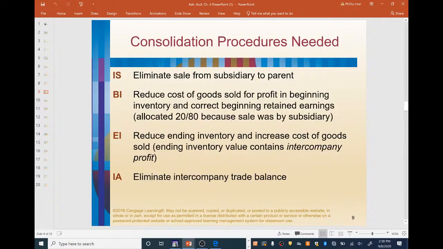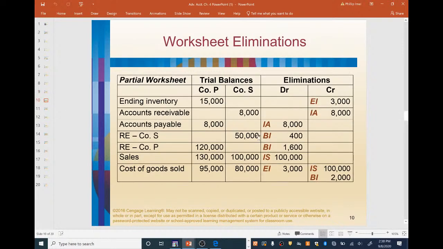Okay, the last one, IA, eliminate intercompany trade balance. So let's look here. The trade balance, remember we said that company S is still owed $8,000 from company P, which owes $8,000 to company S. So once again, company P, accounts payable to company S for $8,000, accounts receivable from company P of $8,000 here. So how do we do that?